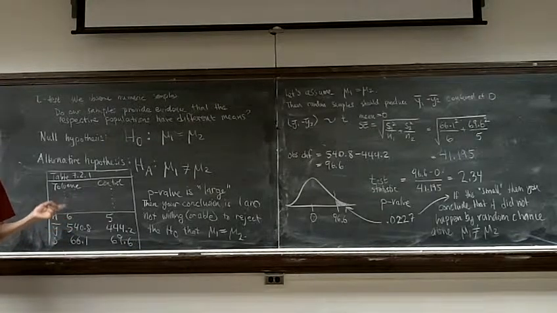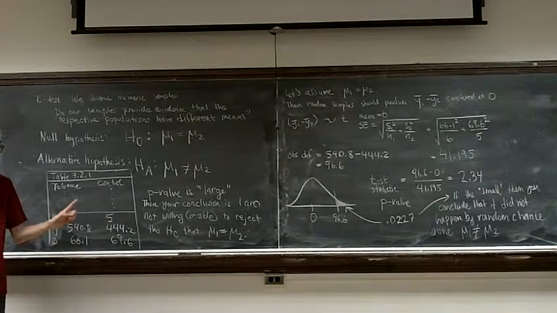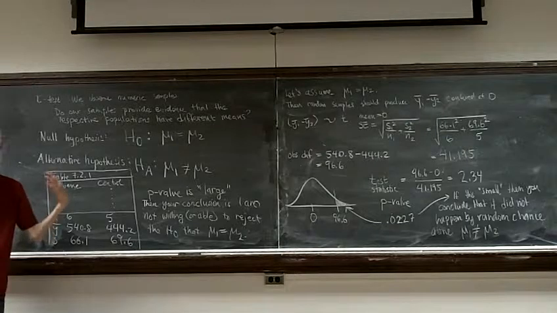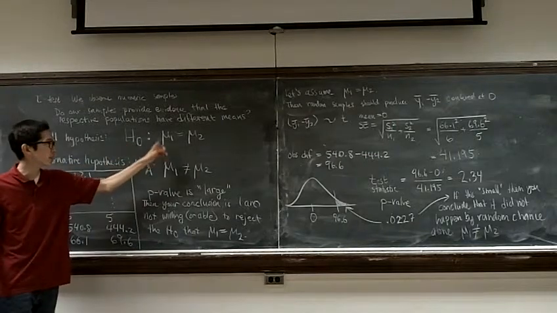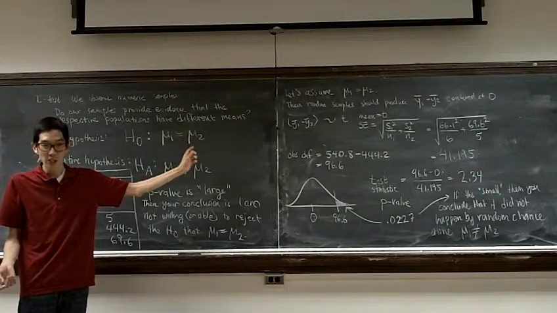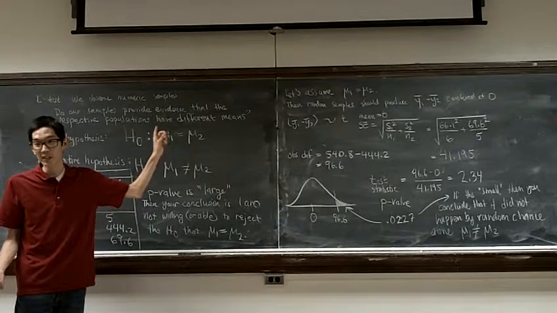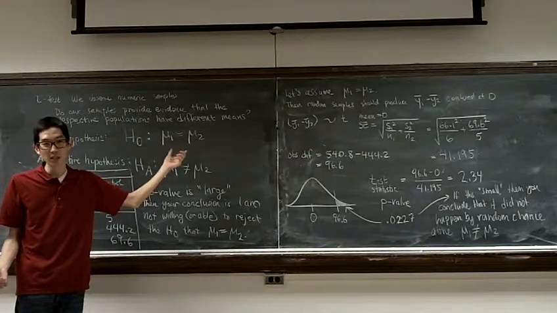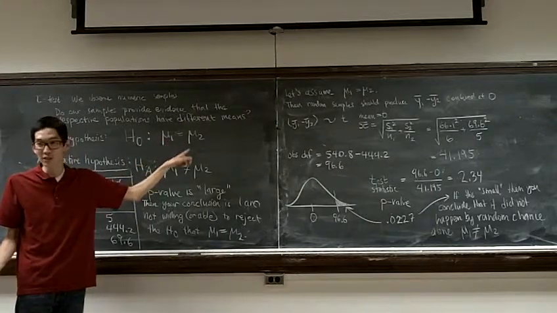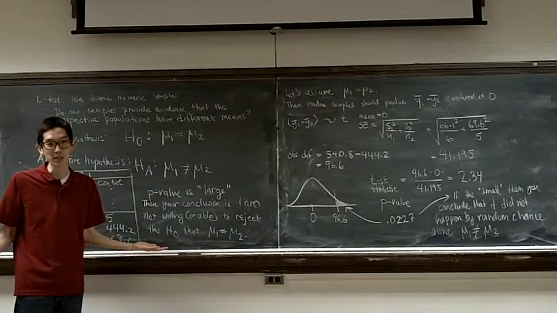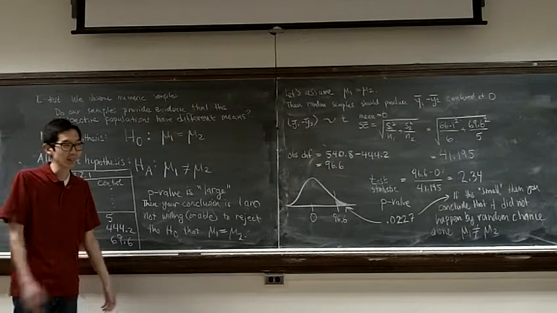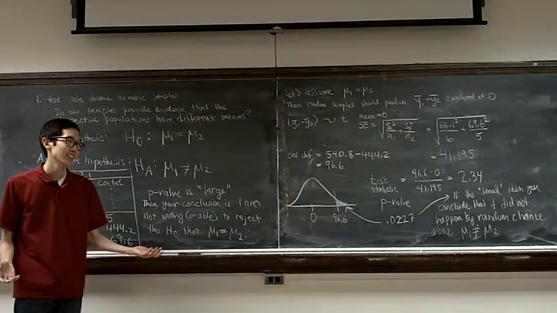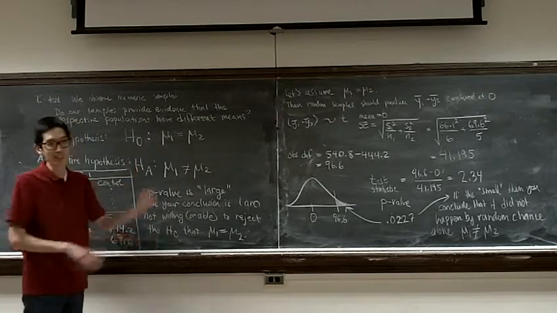Is that okay? So to prove mu1 equals mu2, we want the area to be as large as possible. Actually, we never say it proves mu1 is equal to mu2. That is just not within our capabilities, because the only way to prove that mu1 equals mu2 is to find out what mu1 is and what mu2 is. Until we get a true value for mu1 and a true value for mu2, we cannot prove that they are equal. All we can do is say, I've observed a whole bunch of data, and it doesn't disprove this.